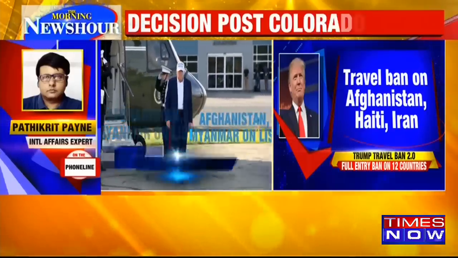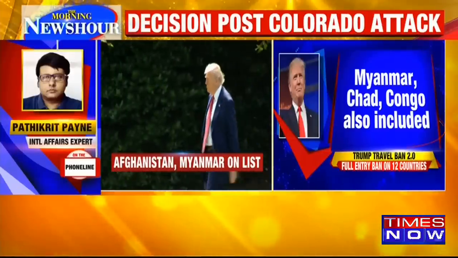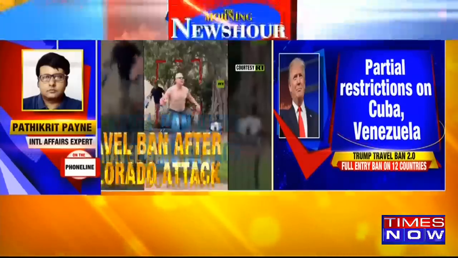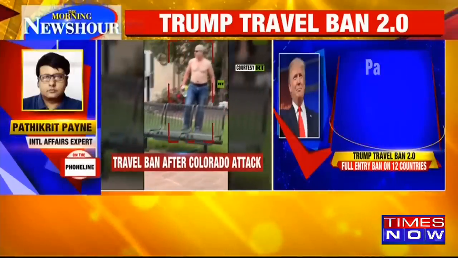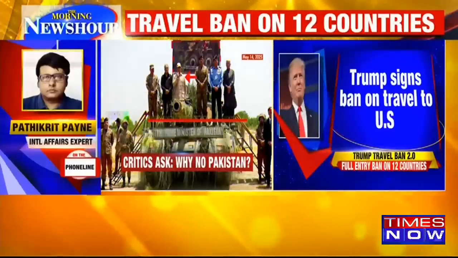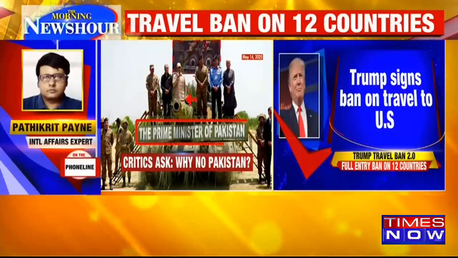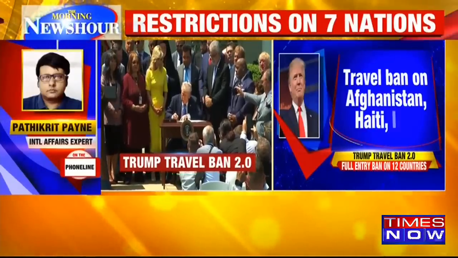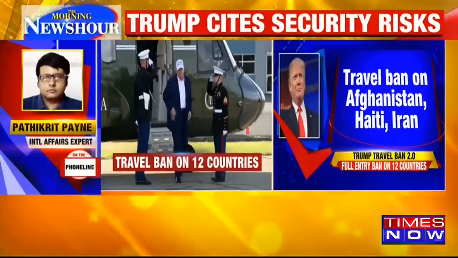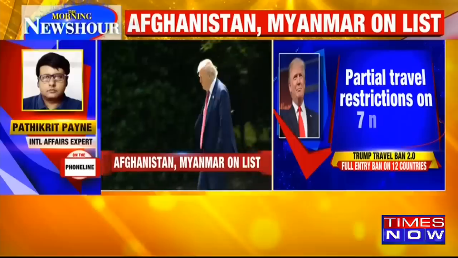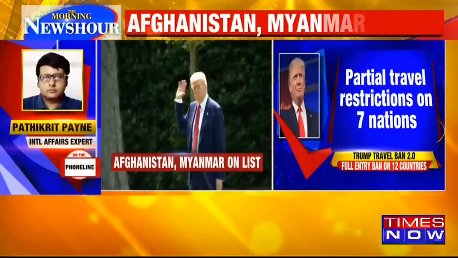But the issue is this: what is America? On one hand, they shake hands with this person called Julani, who is now the president of Syria. And only a few decades back, he had a $10 million bounty on him because he was one of the top men of ISIS in that region. And today, Trump has no qualms shaking hands with him and taking photographs. So I think on the whole issue of fighting terrorism, if countries like India, countries like Israel genuinely fight terrorism, what the United States does is questionable. Absolutely. And it has always been like that.